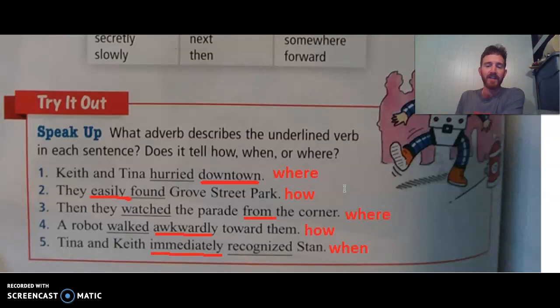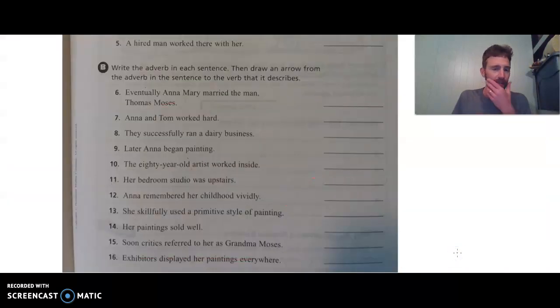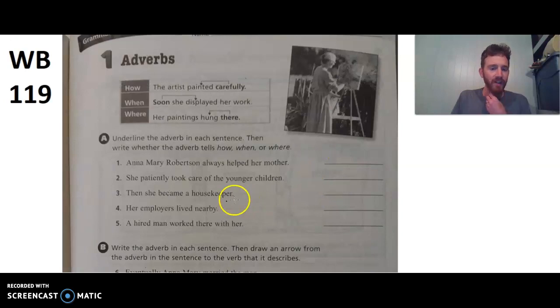I know you got a little bit on the next page to do, and then there's some in the workbook. I'm going to go ahead and look at the workbook here. I'm going to talk about this one again. Underline the adverb and then tell how, when, or where. There's a few in here. First, we need to identify the verbs in here.